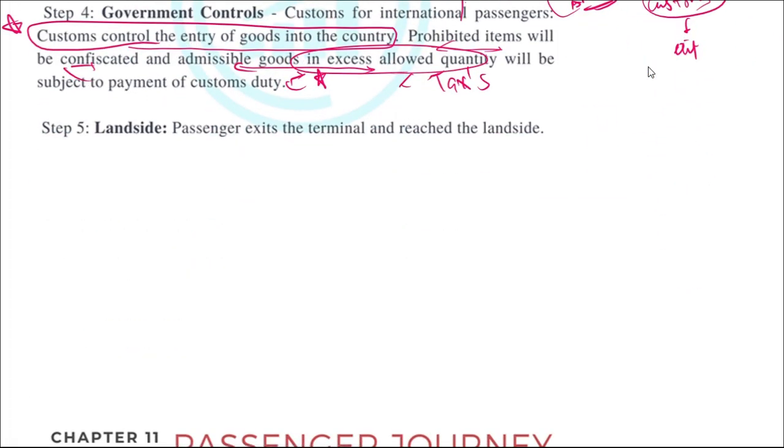So after the customs clearance is there, then they will move out of the terminal building, which is the exit. Then they will go to the city side or the land side. So these are the steps for the arriving passenger.